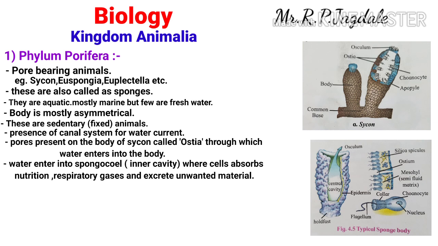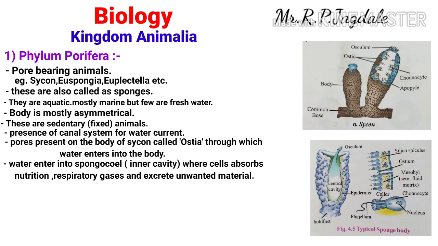These choanocytes are very important, because the water current is produced by them. The movement of the choanocytes pressurizes the water to go outside from the Sycon.